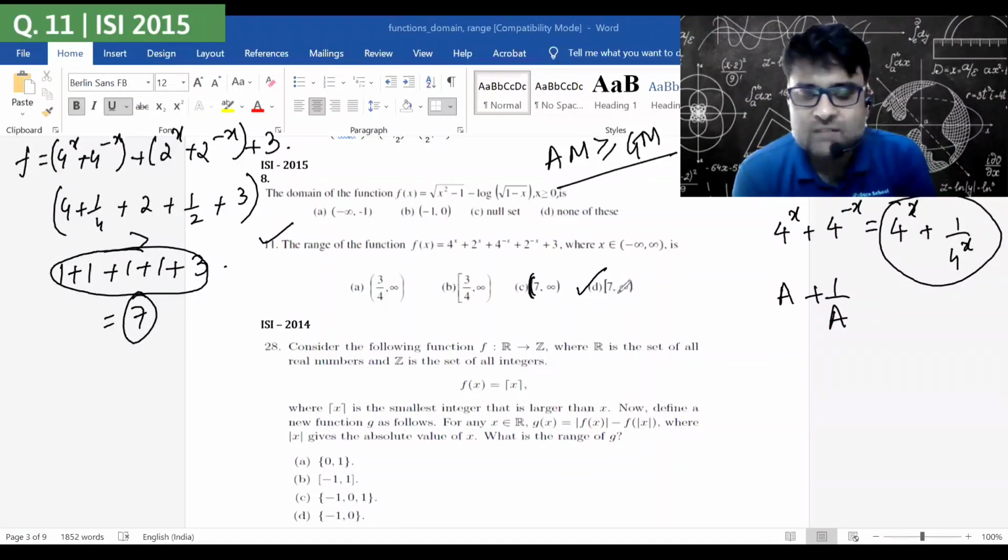D is the closed interval from 7. That is, 7 is included, because x can be equal to 0. C is not the answer.